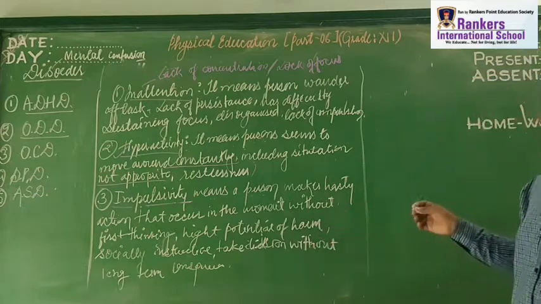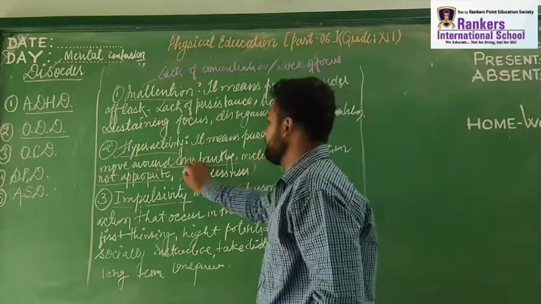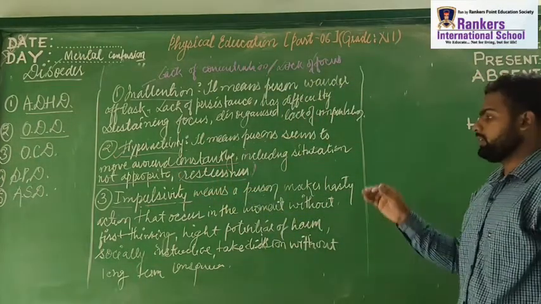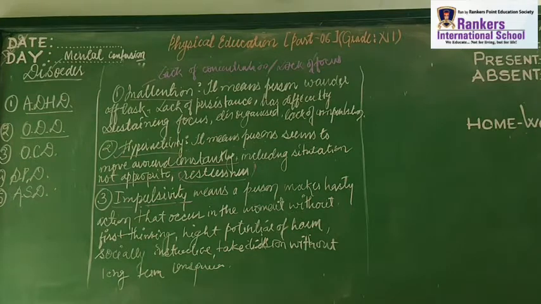Right? So you can consider it restlessness. Impulsivity means a person makes hasty actions that occur at the moment, whatever kind of work an individual is doing, which is not at all good. Long-term consequences are not in the mind of a person doing this kind of thing.